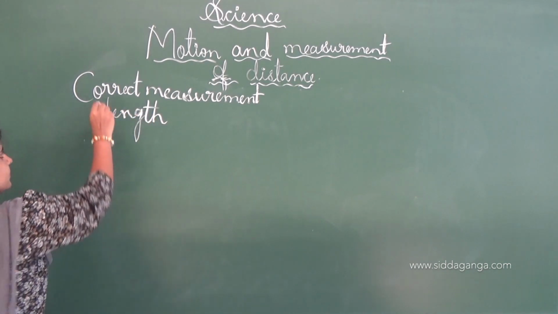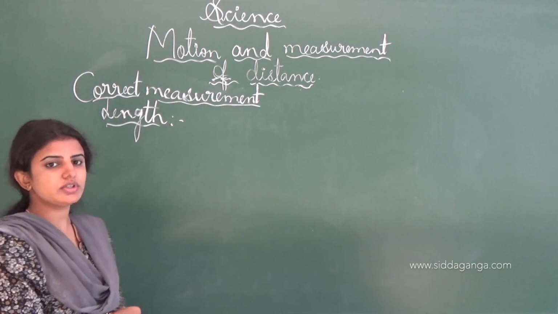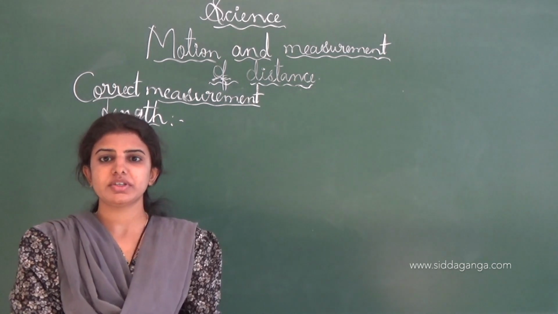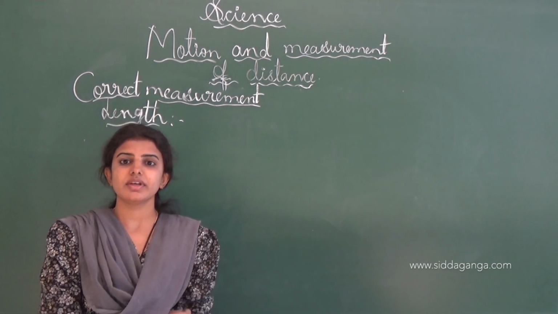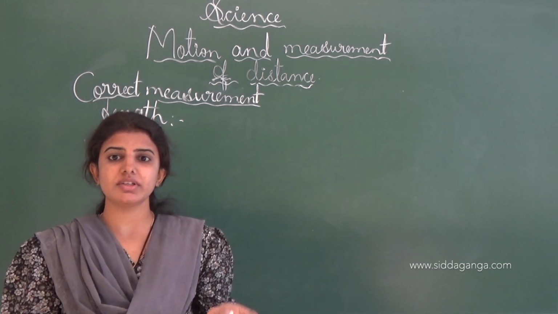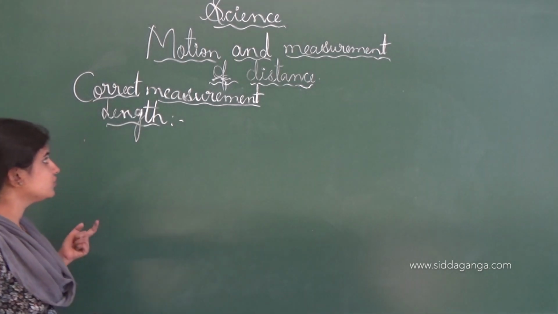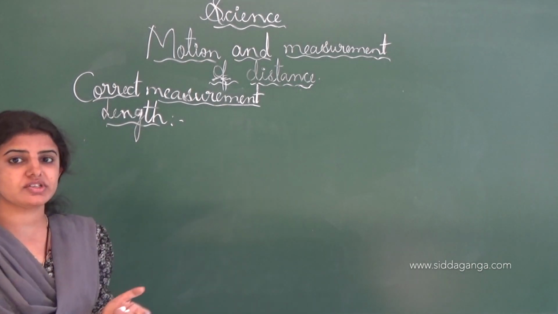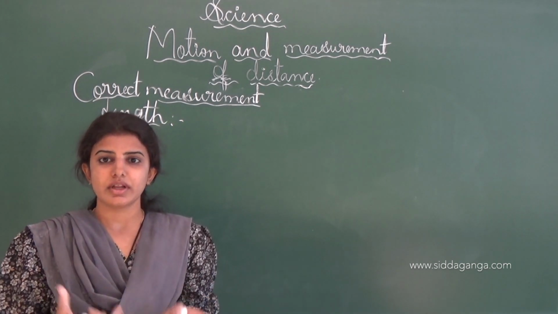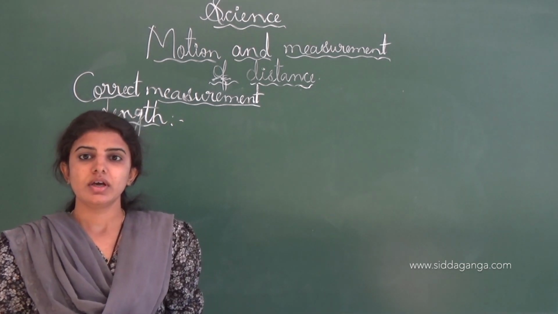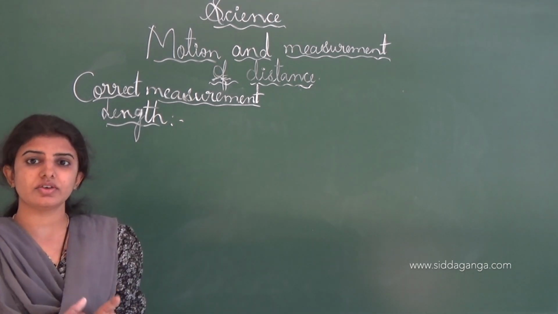See, as I told you in the preceding section, correct measurement of the length of an object is important. If we don't have the correct measurement, then we don't get an accurate result. We have to measure the particular object in a proper way, and then only can we get the correct measurement. It is very important to measure the length of an object.